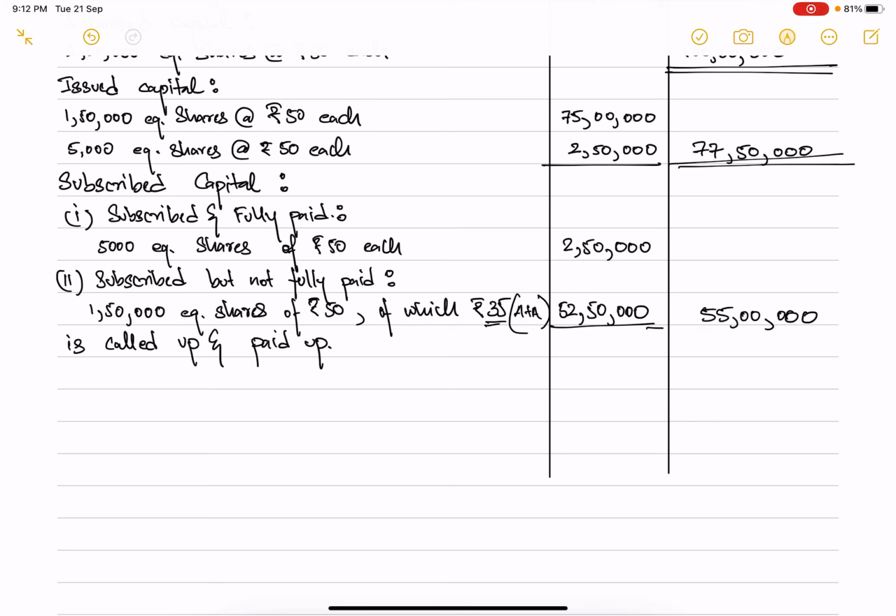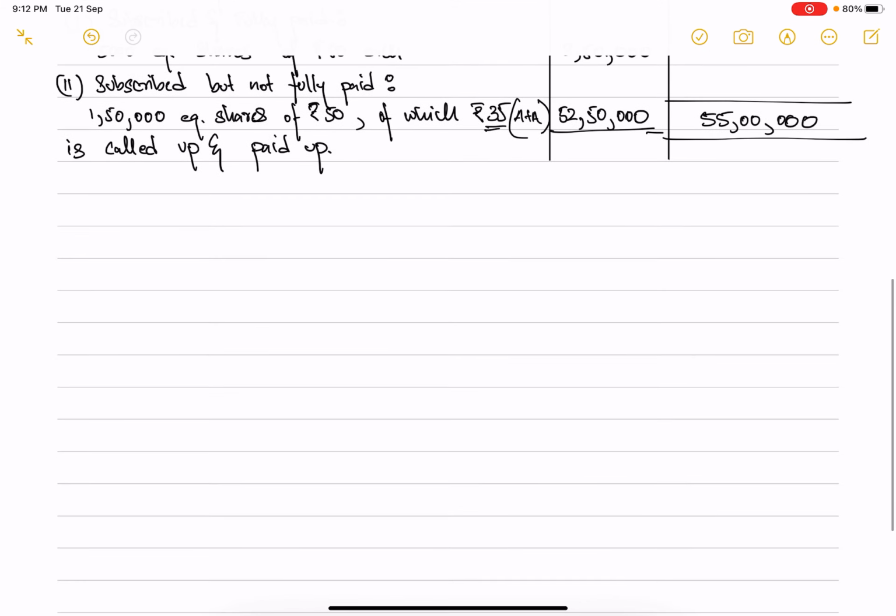This total of 55 lakh rupees is the total capital that the company has been able to collect so far. So your balance sheet must represent that the company's share capital in this situation is rupees 55 lakhs. So now let's make the balance sheet of the company.